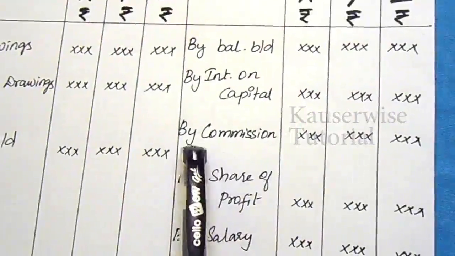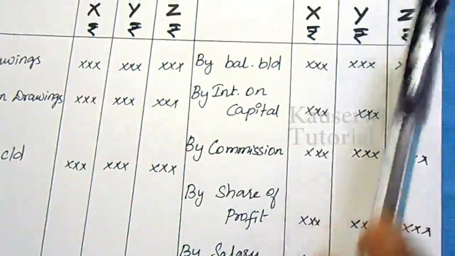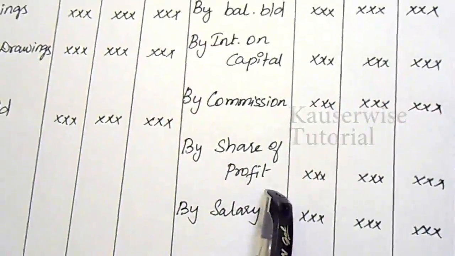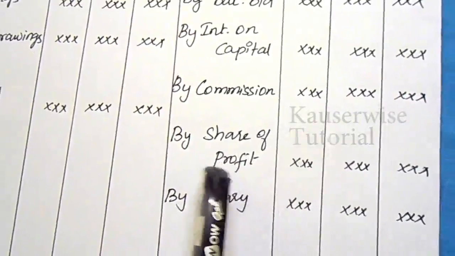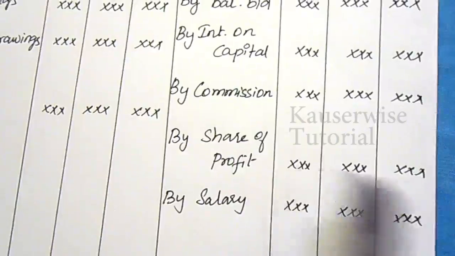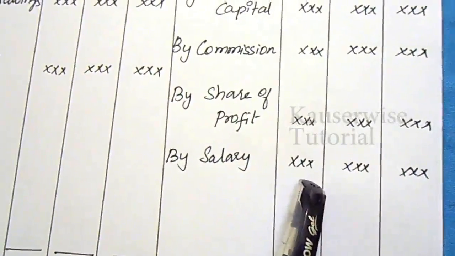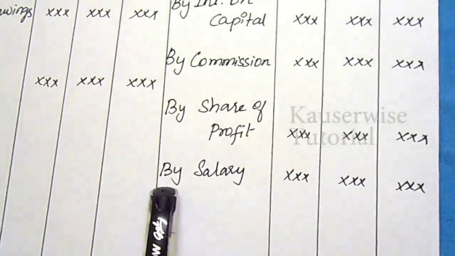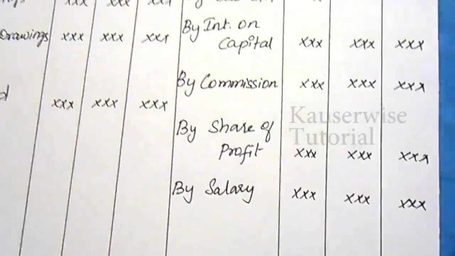The next one is any commission given to a partner, which will be credited in the partner's capital account. Share of profit: any profit of the firm belongs to partners according to the profit sharing ratio, and will be credited to each partner's capital account separately. And if any partner is entitled to get salary from the partnership firm, that will also be credited in the partner's capital account separately. Now let us come to the debit side.